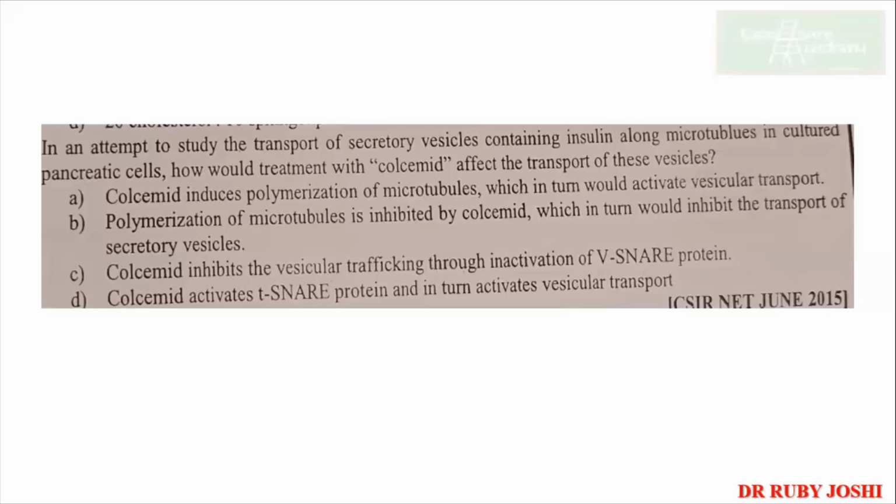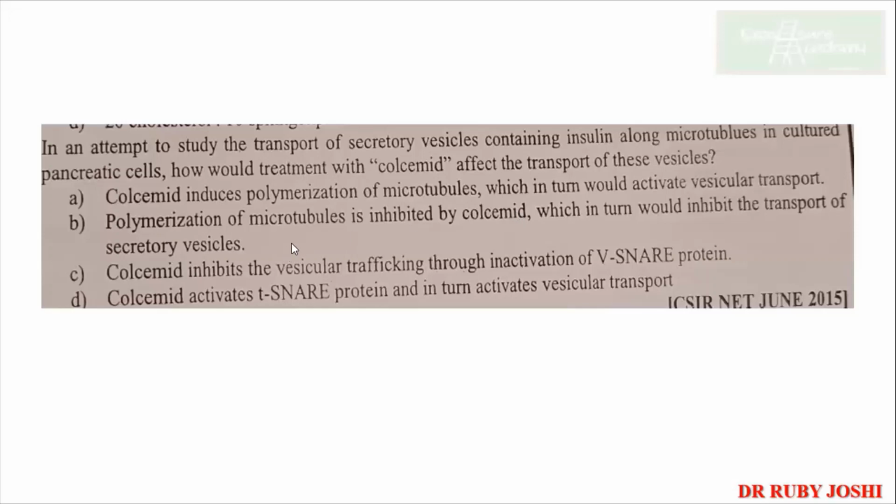Correct, that's the answer. See, colcemid is a drug which stops or prevents microtubule formation. Colcemid, colchicine, right? That's how you were able to visualize the mitosis stages of your cell in the lab.